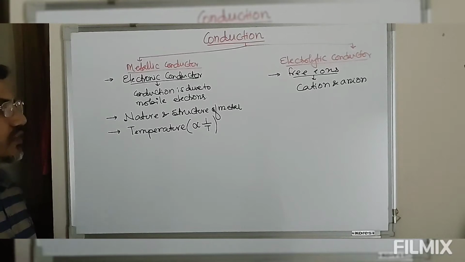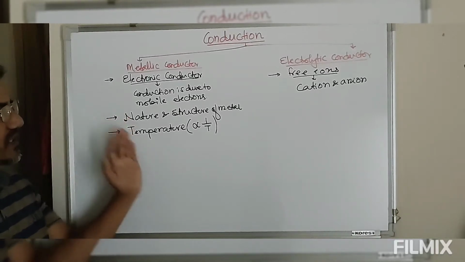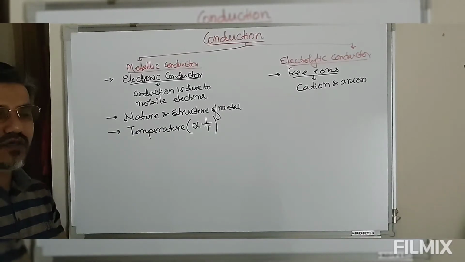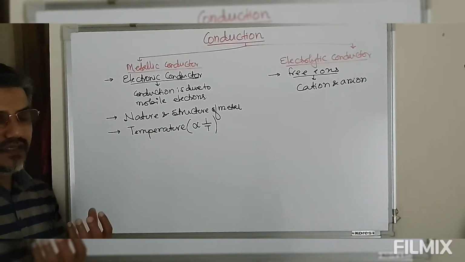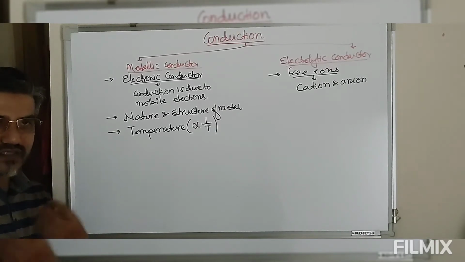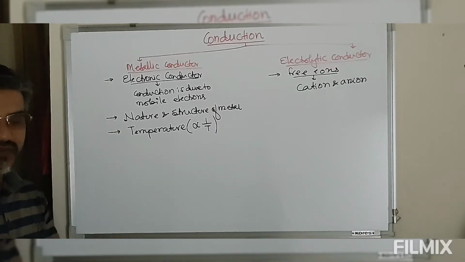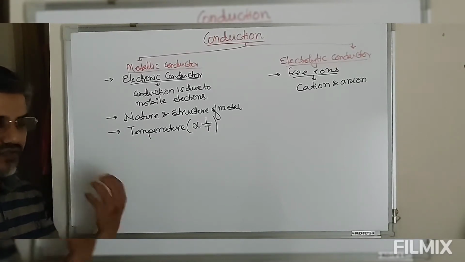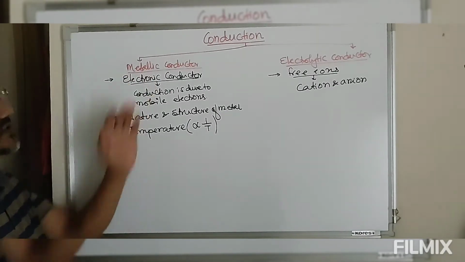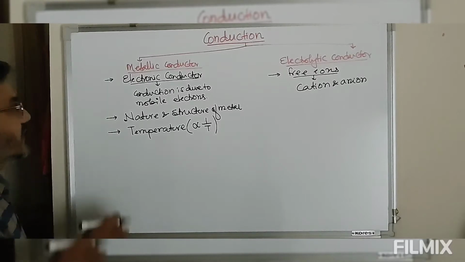Now let's see why. If we increase the temperature, the electrons will gain kinetic energy. If the electrons gain kinetic energy, they will move faster, they will have higher velocity. If the electrons are moving with higher velocity, then the chances for electronic collision will increase. As a result, the conduction will decrease.